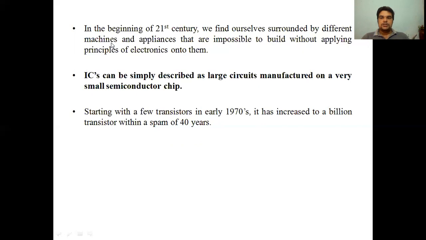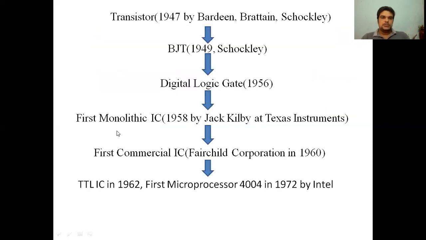Starting from the invention of the first transistor in 1947, with the independence of our country, the number of transistors in an IC has increased to billions within a span of 40 years. So this is the slight introduction of the history.